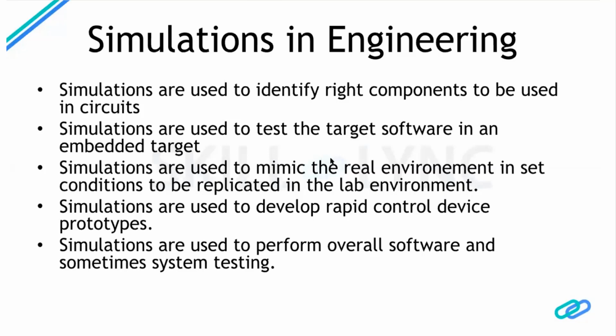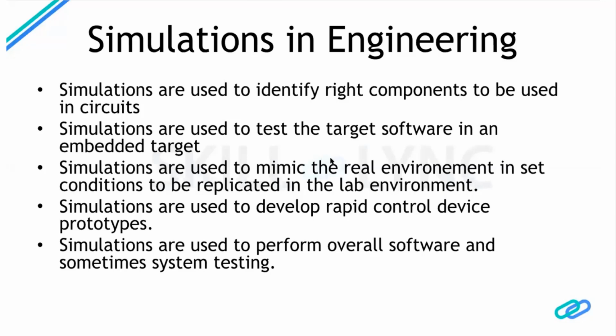For example, if we talk about a grid connected inverter, what we have to mimic is the environmental condition for a particular day. We can use data such as how long the sun was out, when was the sunrise, and when was the sunset. We can input that data into a simulation program and get the entire simulation for that day. They are also used to develop rapid control prototypes of any control hardware. And simulation is used to validate such rapid control designs with the real environment and real data. They are also used to perform overall software testing and sometimes system level testing.